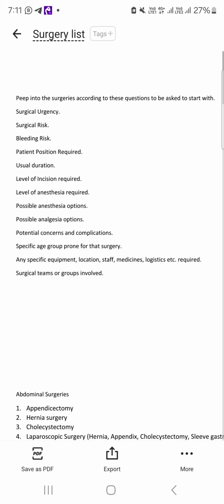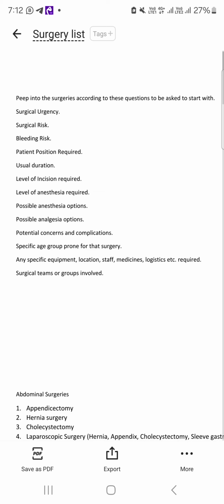And not only with Parkinson's disease, if the patient is not able to lie flat, as in COPD, or if there is orthopnea, that's a problem. Any patient with claustrophobia will have a problem with the supine position in cataract surgery. So you try to fit it all. Usual duration is around 30 to 40 minutes maximum.